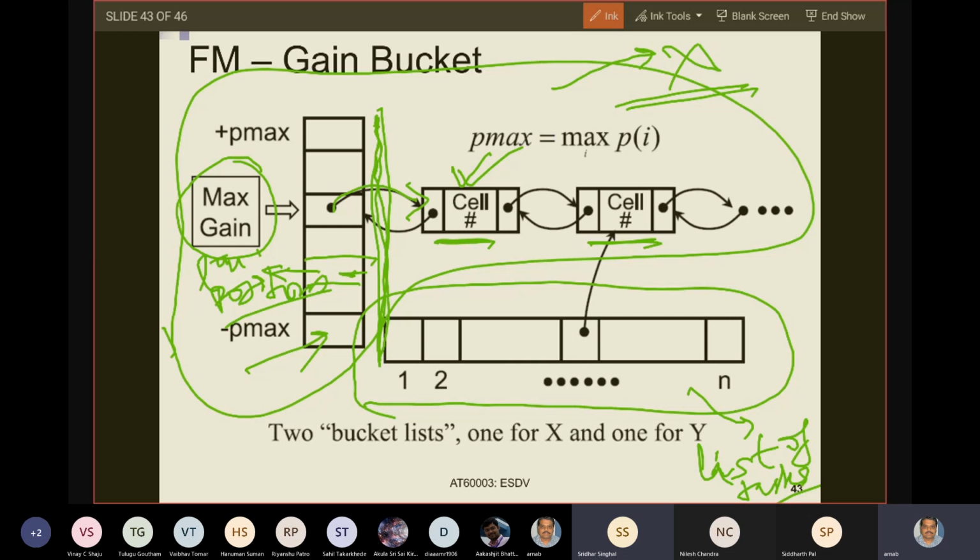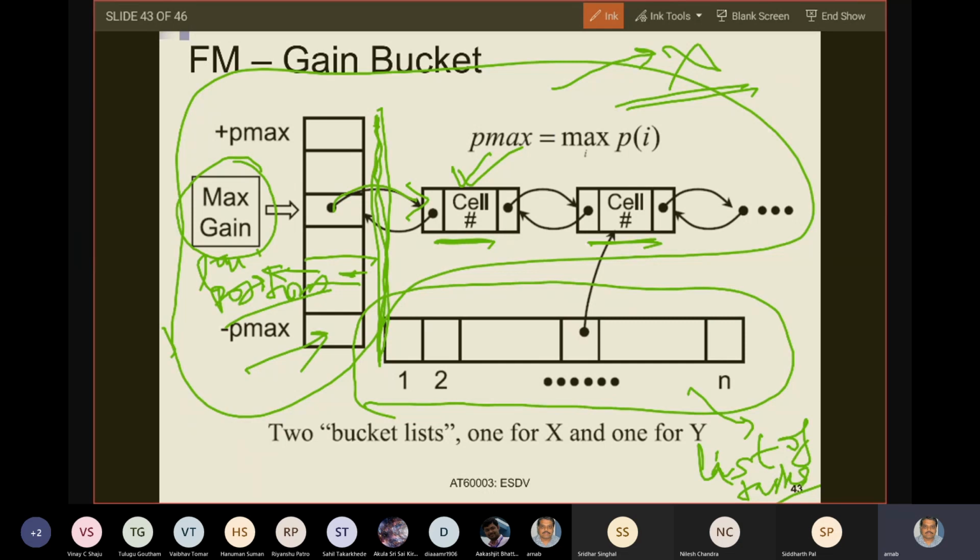At that point in time, when you have a partition, you will have a data structure with a list of tasks where this picture will be true. That means for each task, it will have a gain. What is the gain? It is the change in cost if you move that task to the other side. Each task will be on one side of the partition, either on partition X or on partition Y.